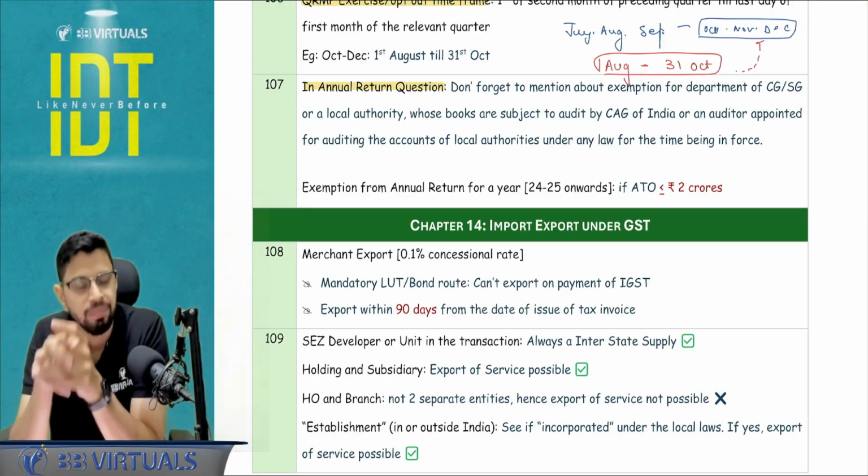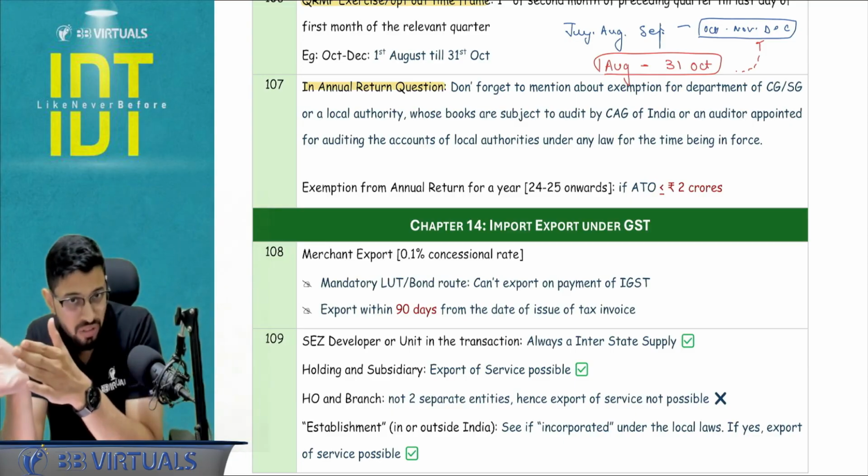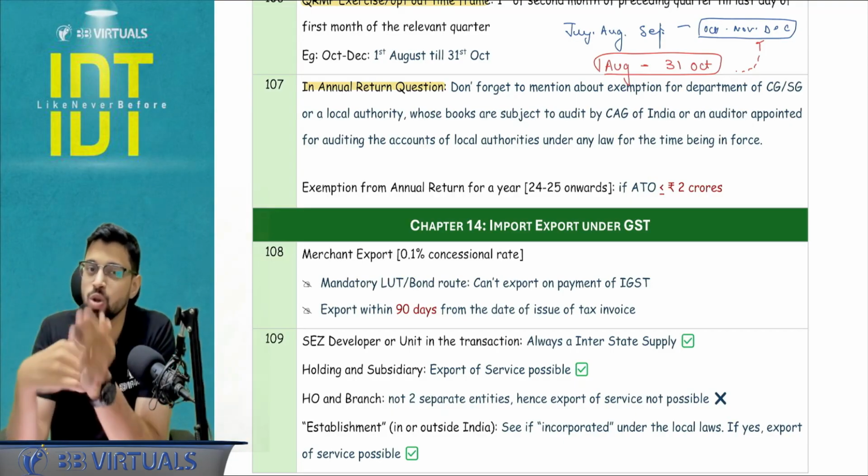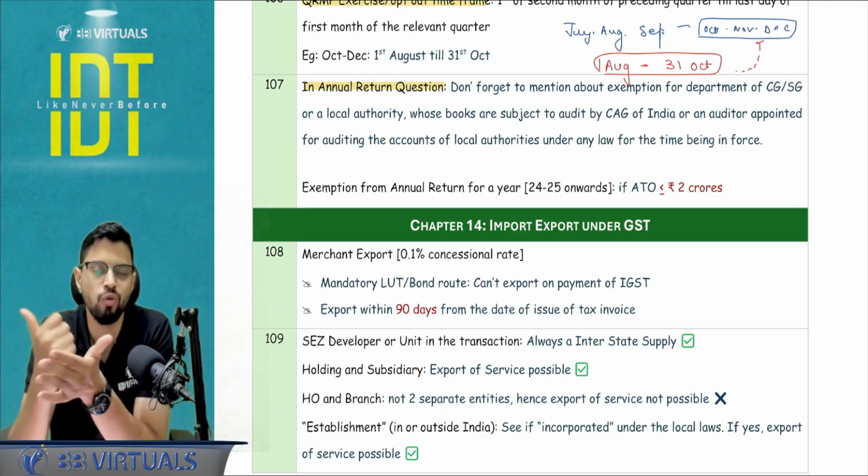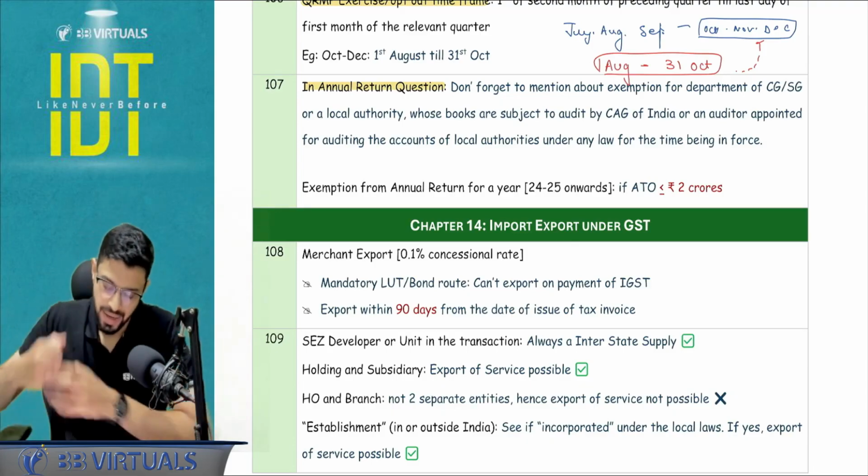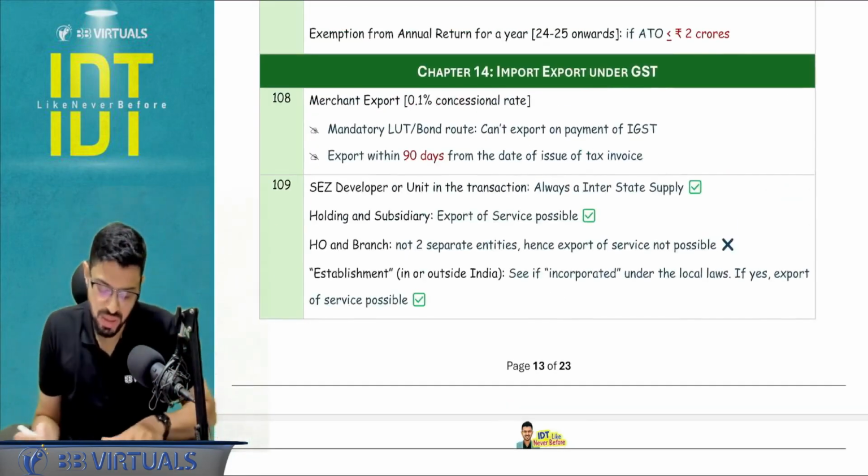Another amendment area: from financial year 24-25 onwards, if my aggregate turnover does not exceed 2 CR, I do not need to go for the annual return. Clear? Next, chapter number 14, import export of GST.